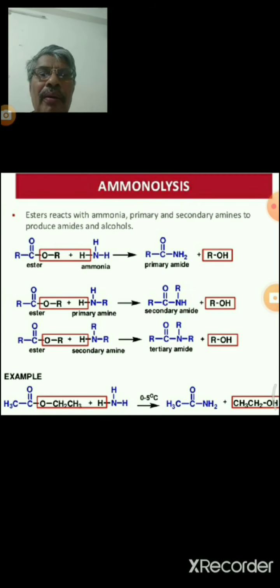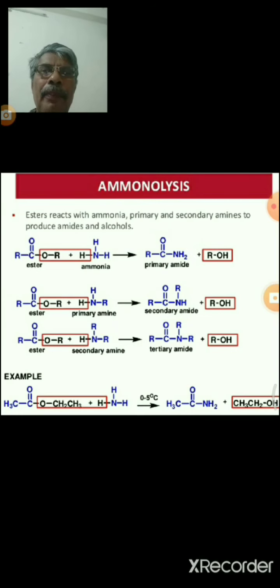Next one is ammonolysis. Esters with ammonia give primary amides. Here R C double bond O OR with ammonia gives R C double bond O NH2.